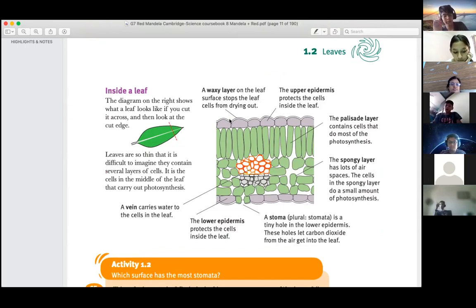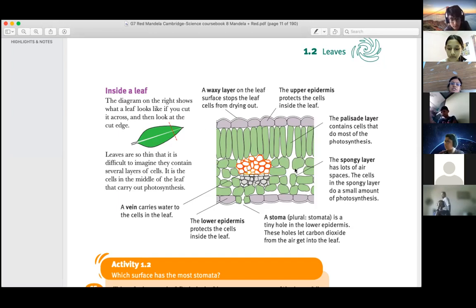Yes, Abdullah. Ma'am, my question is, if you tell us to make the internal structure of the leaf, then for the upper epidermis, do we have to write that it protects the cells inside the leaf? A waxy layer on the leaf surface stops the leaf. No. You just have to write upper epidermis.